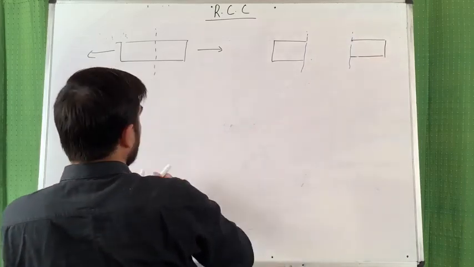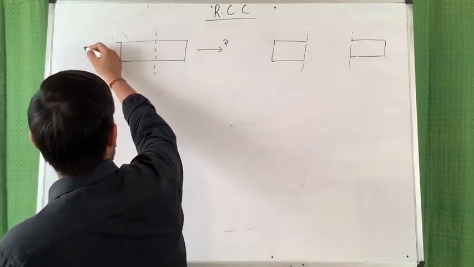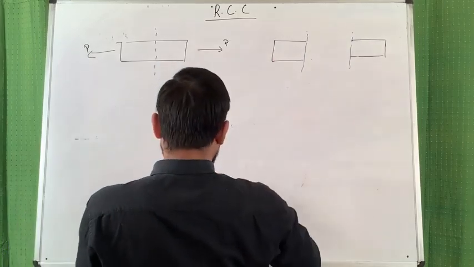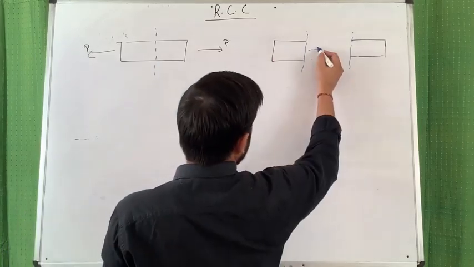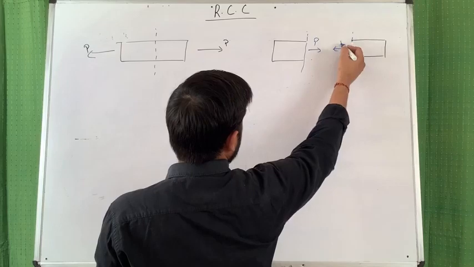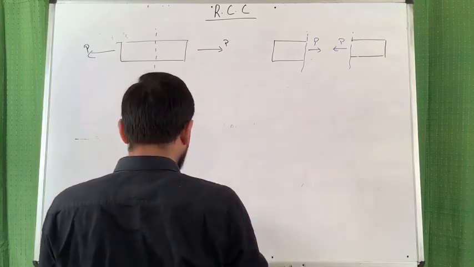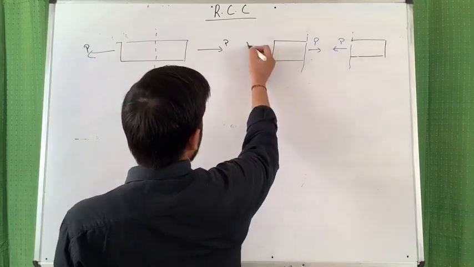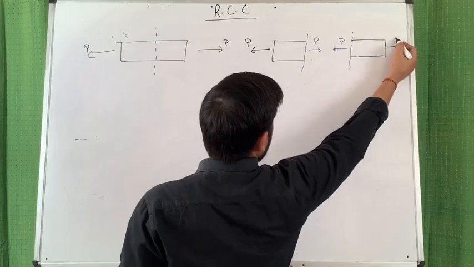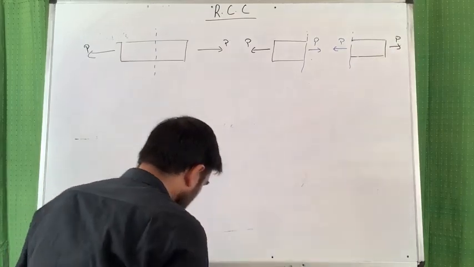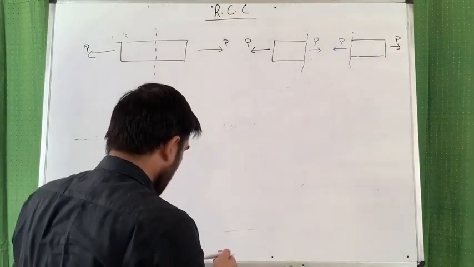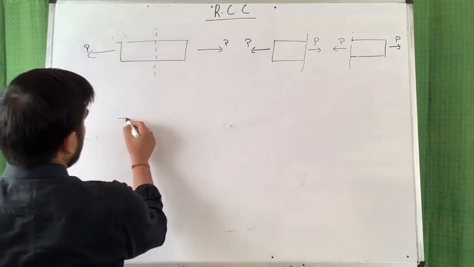Suppose it was P, so it was also occurring P, due to the action of external P. Second is, I was talking about indirect actions.